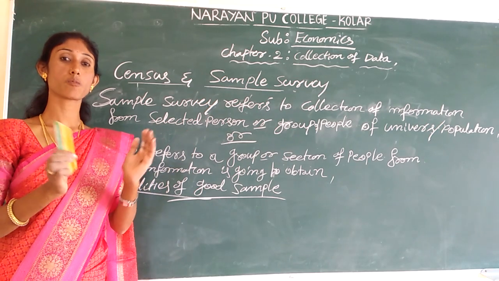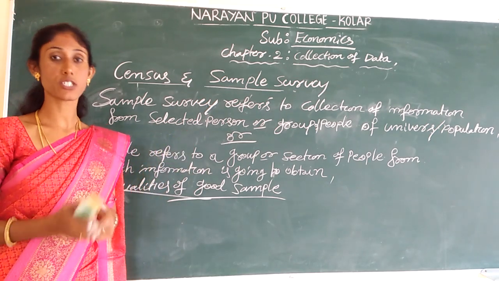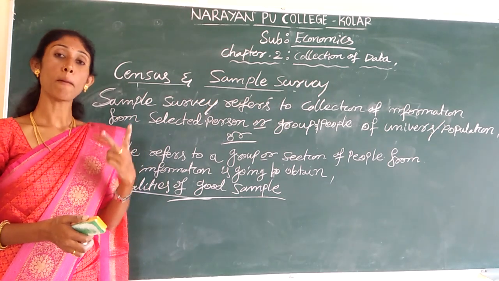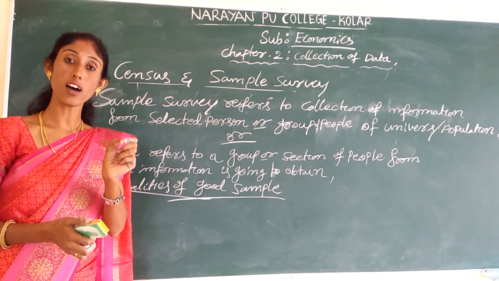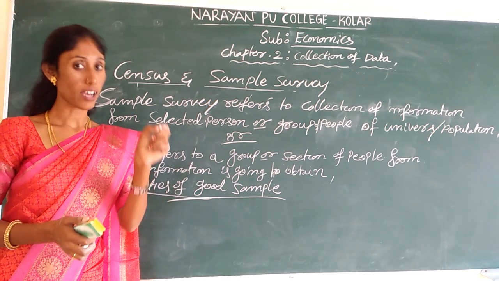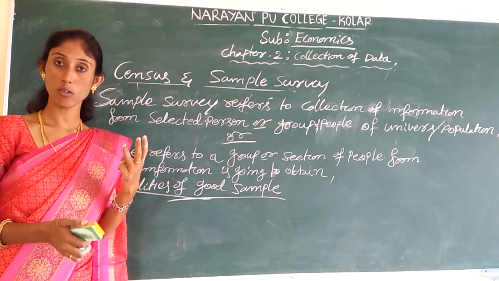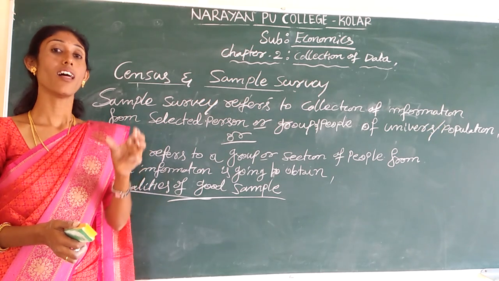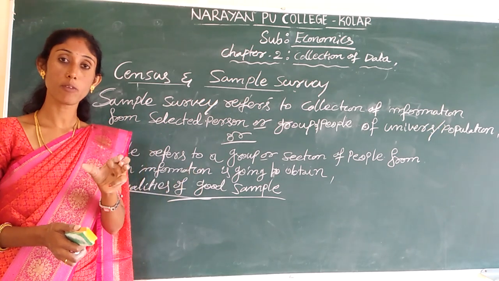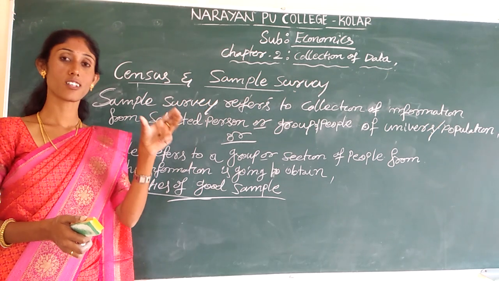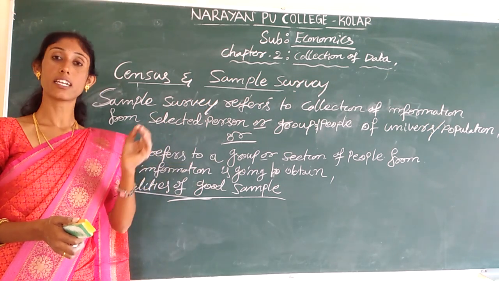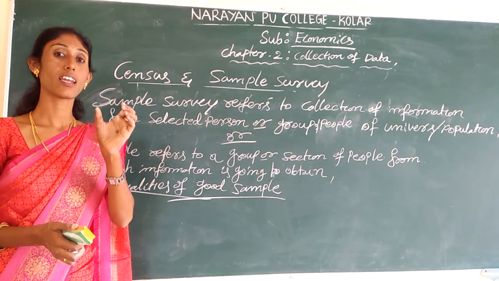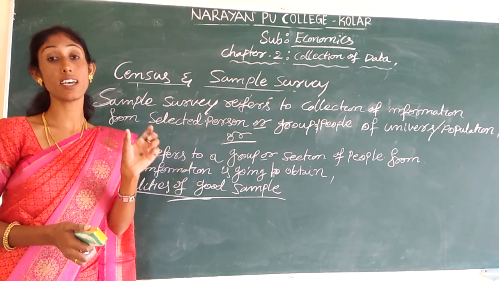Second, it is capable of providing accurate or most reliable data. And the third main quality is that it can be conducted with less cost, and it takes a small time, or it is less time consuming.